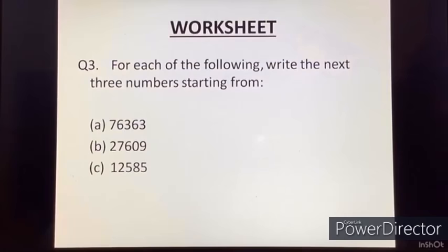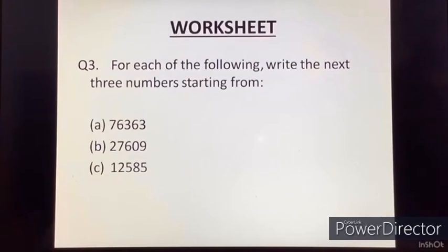Next one, 27,609. If you don't know what to do, I will give you a hint. Here you have to add 1 and find the next number. Like this you will keep on adding 3 times, and every time when you add 1 you will write that number.